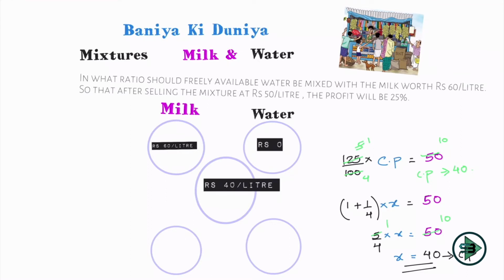Okay, now this should click to you. How will you get the ratio right now? What do you do to get the ratio? You subtract 60 and 40. So what will you get from there? 60 and 40, if I subtract, I'll get 20.